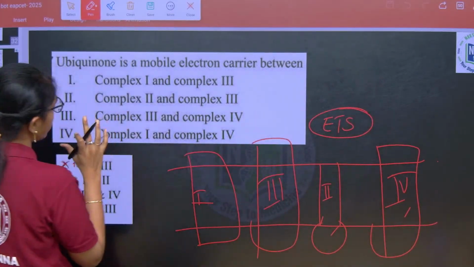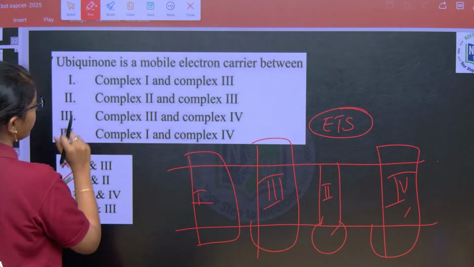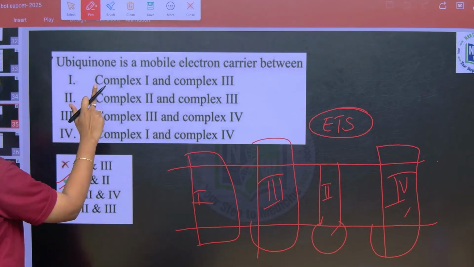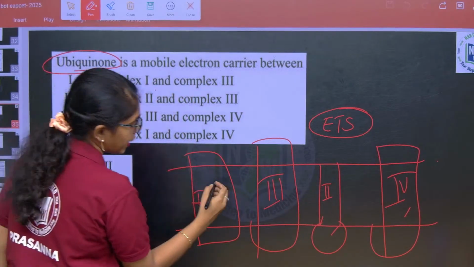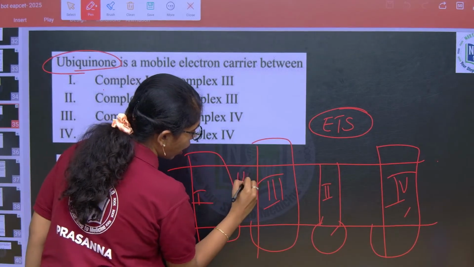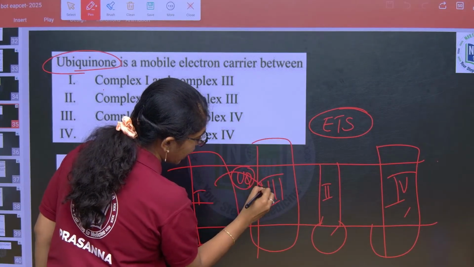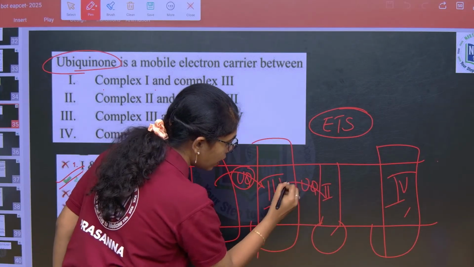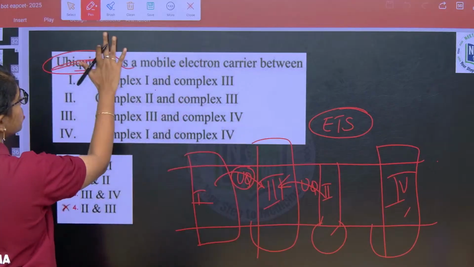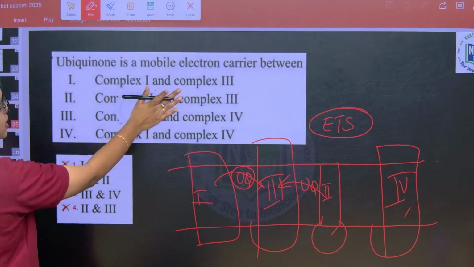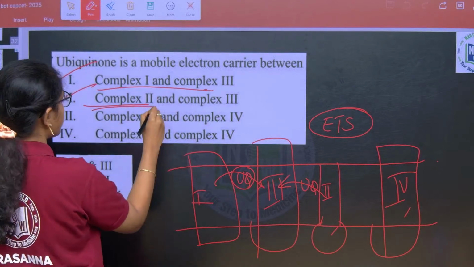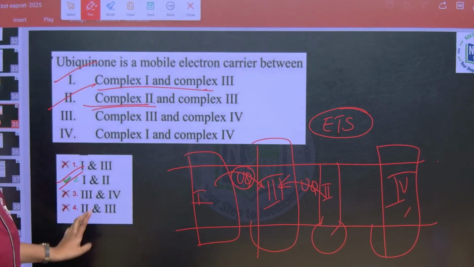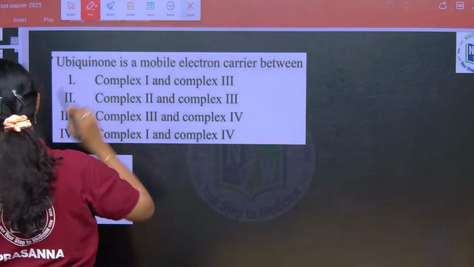So here, if you clearly see, option 2 will be the correct answer, wherein ubiquinone, the mobile electron carrier, will be in between complex 1 and complex 3 and complex 2 and complex 3. Both statement 1 and 2 are correct.